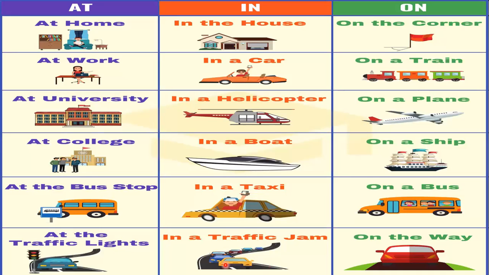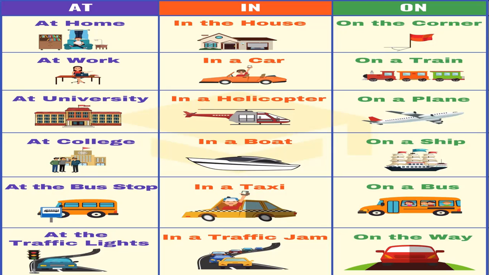Now, these are some prepositions that we use. At, in, and on. Okay. Now, when do we use at? We use at for at home. For example, I can say a sentence: she is at home. Mother is at work. My brother is at university. The professor is at college. He is waiting at the bus stop. We should always stop at the traffic lights, right? So at is used when you are at some place.